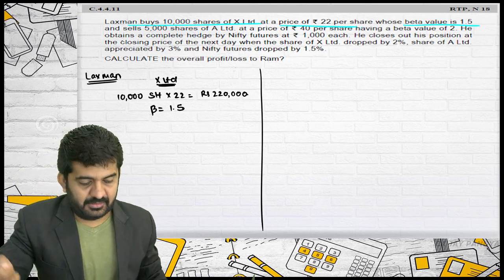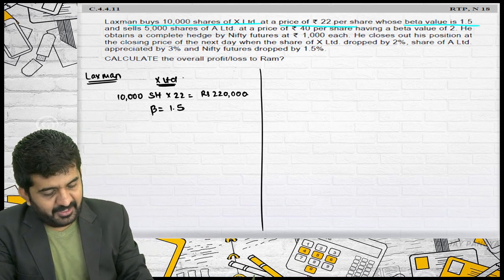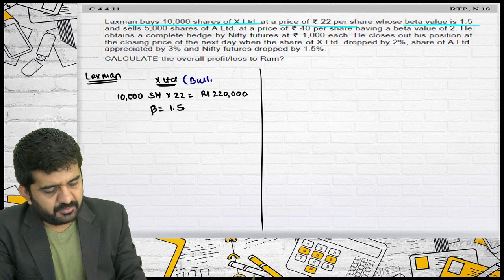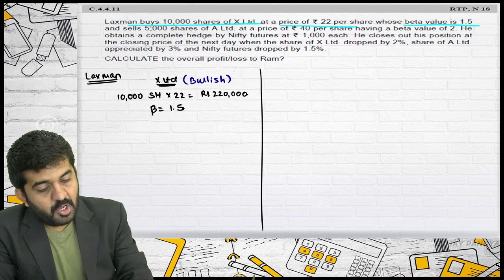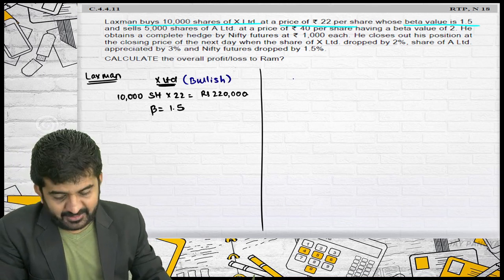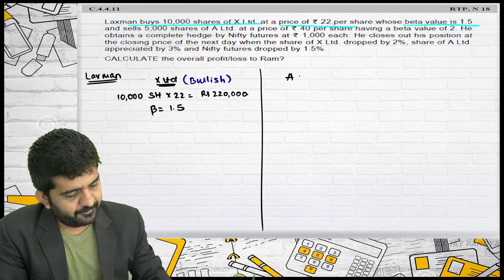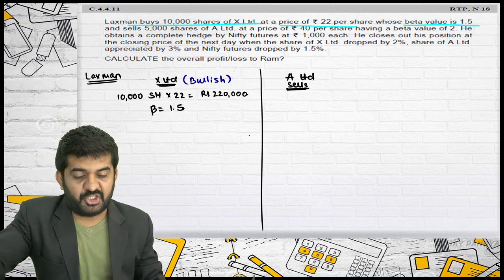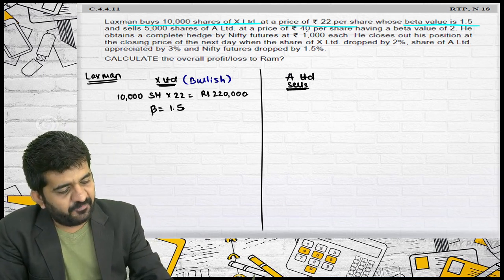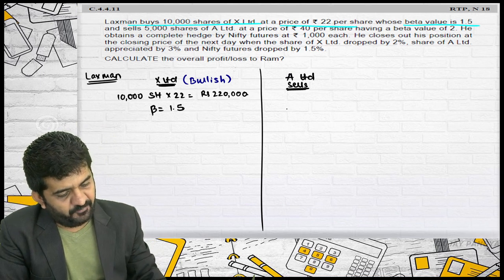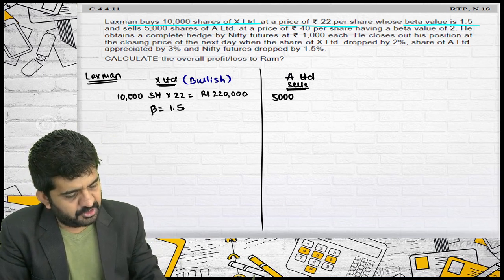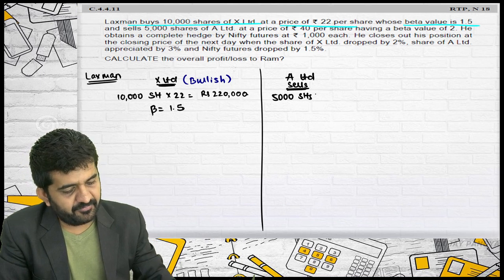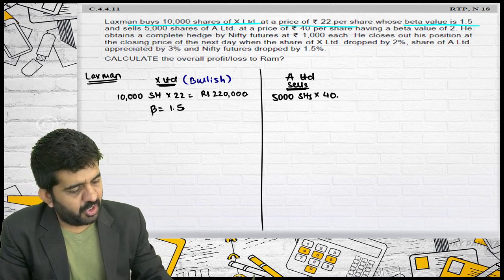And sells. So for X Limited, Lakshman is bullish, but for A Limited, he sells. Short selling, you can sell the shares without having it, of A Limited, 5,000 shares at a price of 40, is it right?